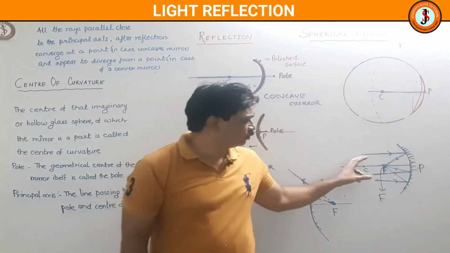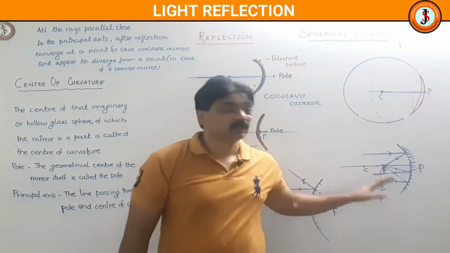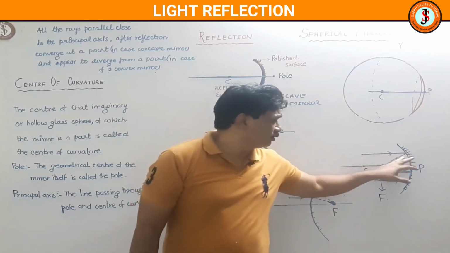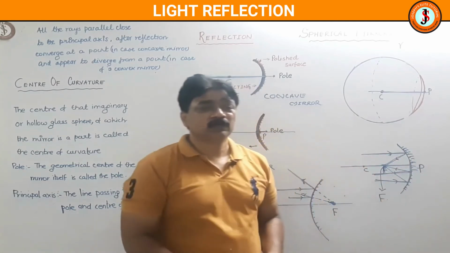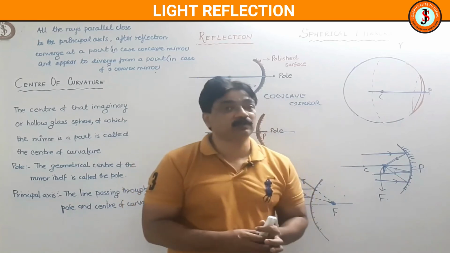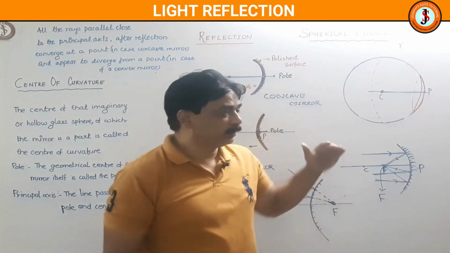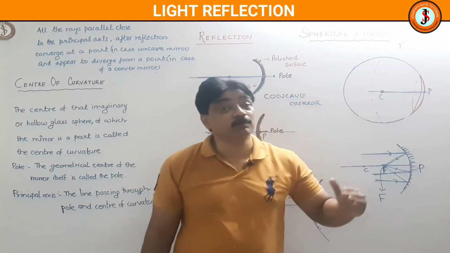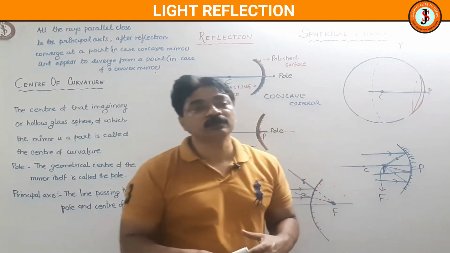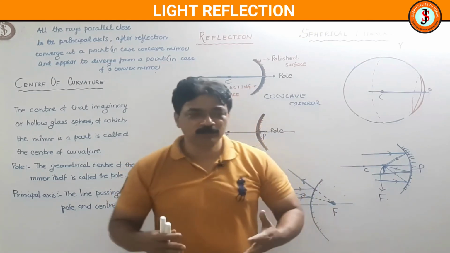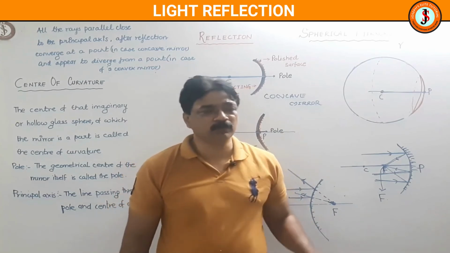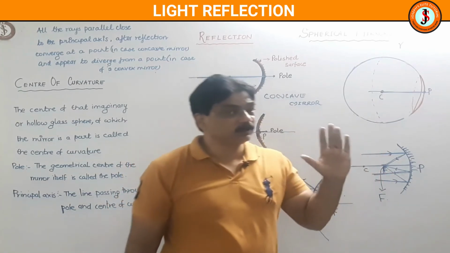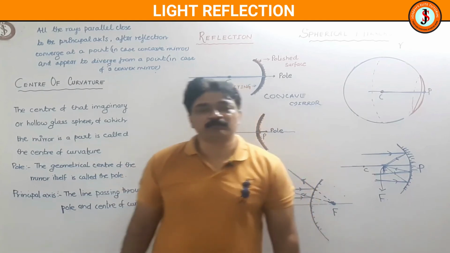Those rays which are very close will be focused, but sometimes there will be 2 or 3 multiple focuses. So the inability of the spherical mirror to focus all the rays at one point is called spherical aberration. That means the behavior deviates from the normal. Aberration means you deviate from a particular behavior. So spherical aberration is a term which is asked in certain examinations.